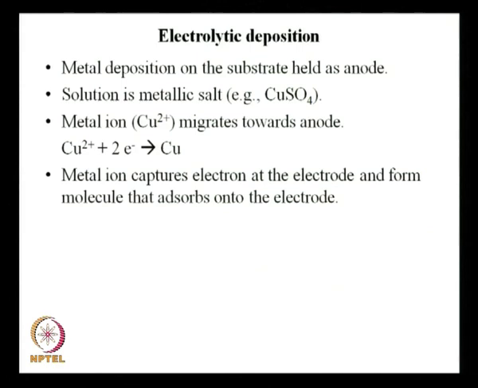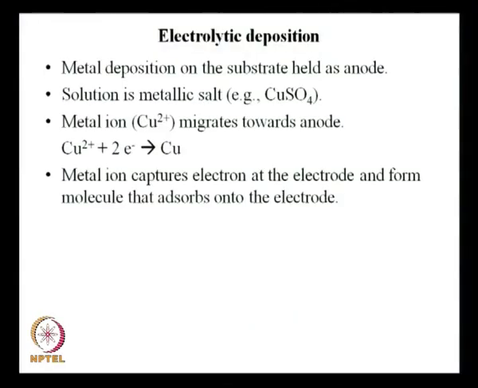Now, I put it as if these are the two methods of deposition, chemical vapor deposition and physical vapor deposition, but there is a third type of deposition which has already been there for some time and which you already know, which is called electrolytic deposition. Here the metal deposition is on the substrate, which is held as anode.